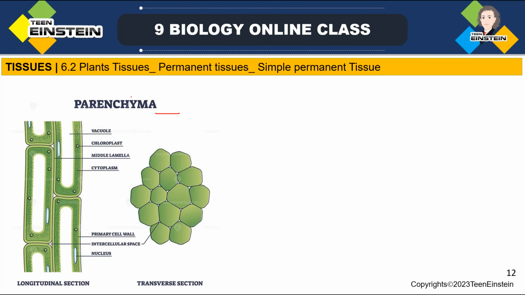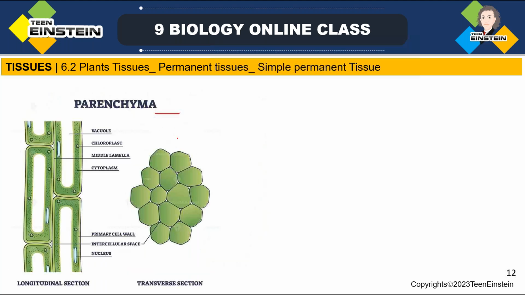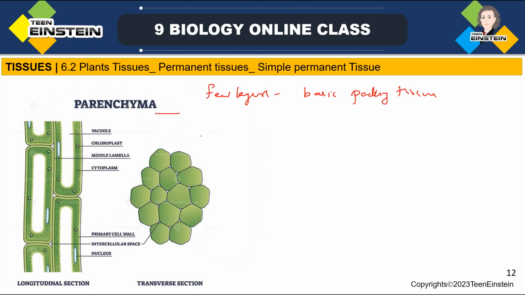Here we have marked parenchyma, right? This is the common one. A few layers of cells from that form the basic packing tissue. So this tissue is parenchyma, the simple basic packing, and those are the parenchyma cells or parenchyma tissue.